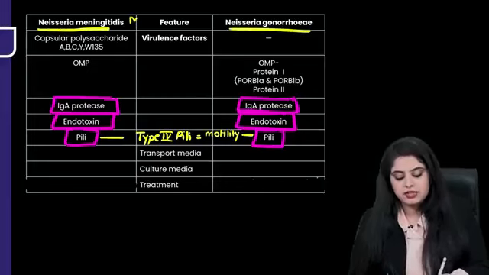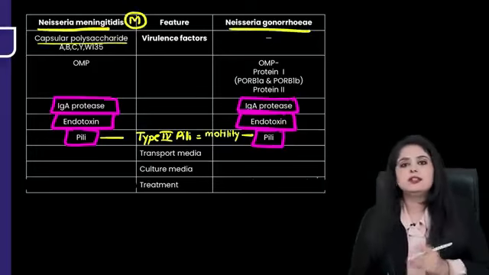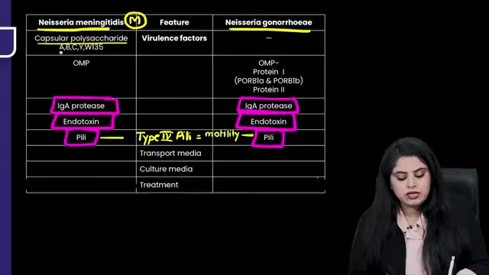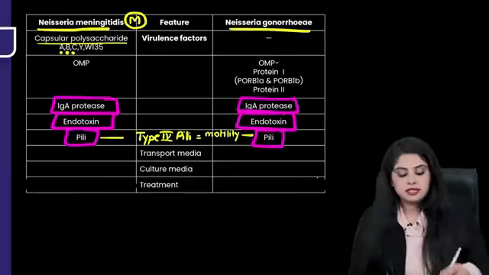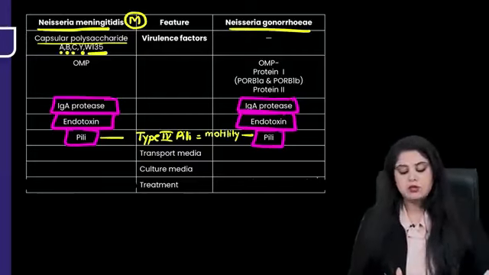You will say, ma'am, meningitis had that capsule. So who will have capsular polysaccharide as a virulence factor? Meningitis. What are the serotypes? ABC, you will remember. Y and W135. ABC, Y and W135.